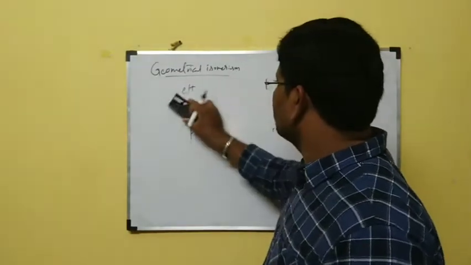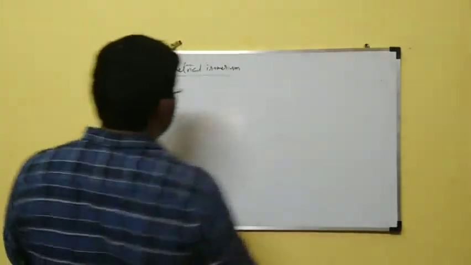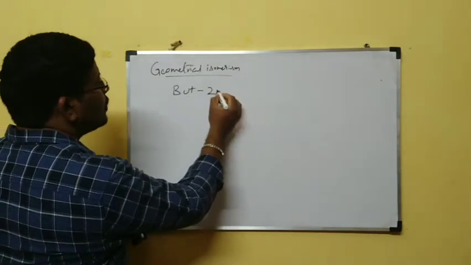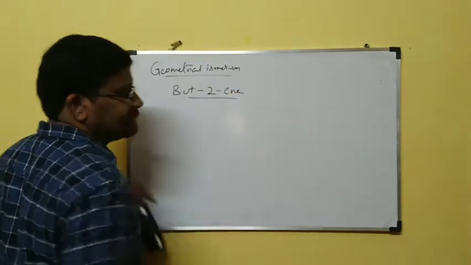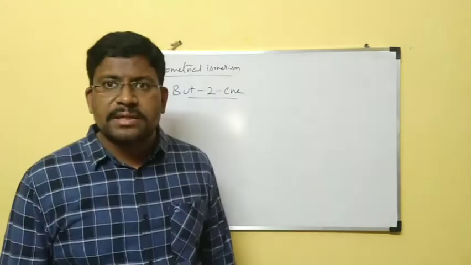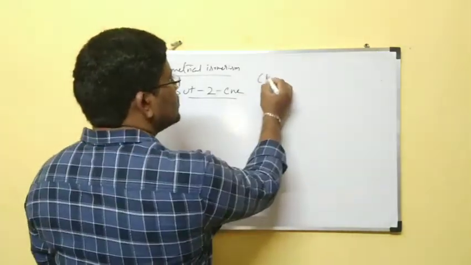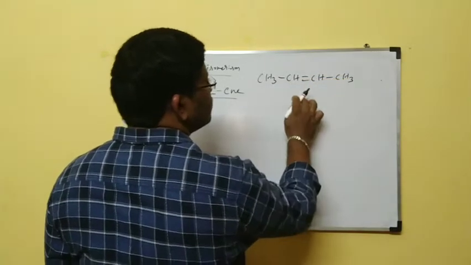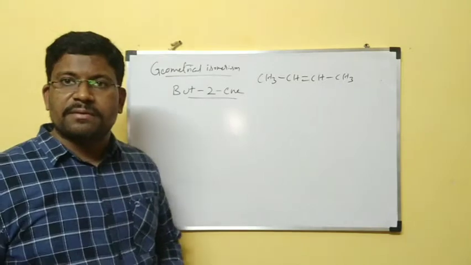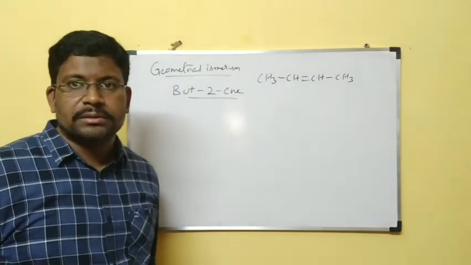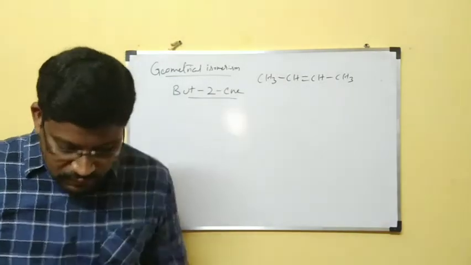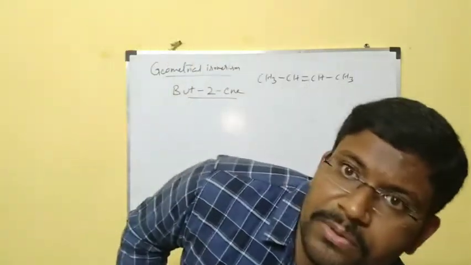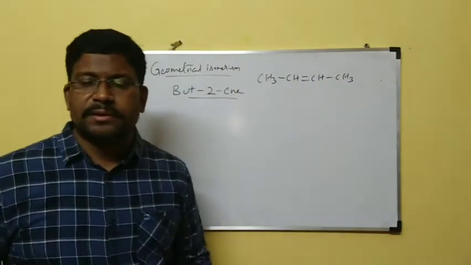That is not ethene, but butene. What is that? Butene: CH3, CH, double bond, CH, CH3. That is the structure of butene. We are going to explain geometrical isomerism in butene.